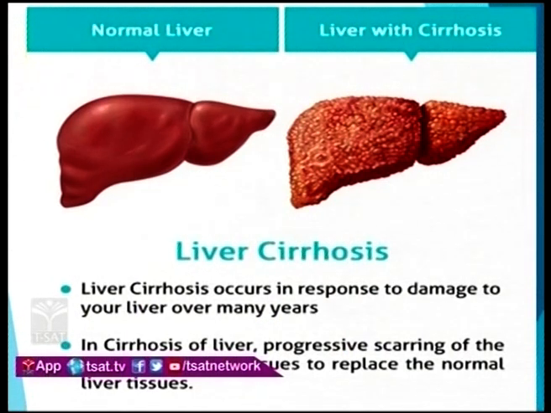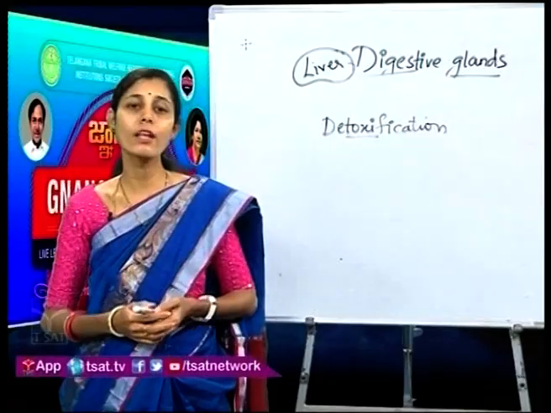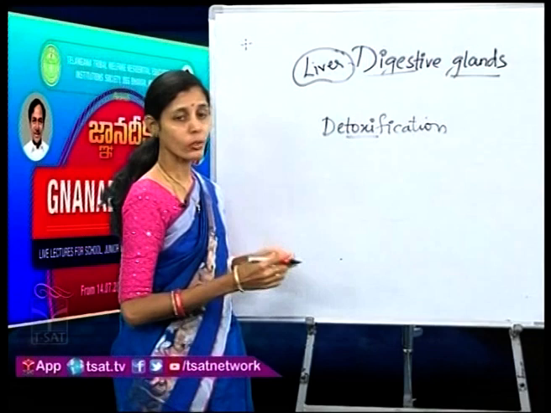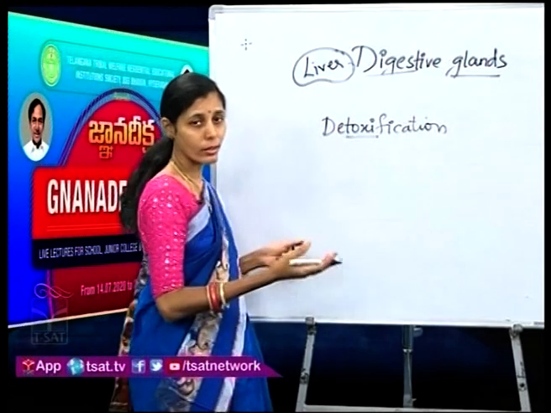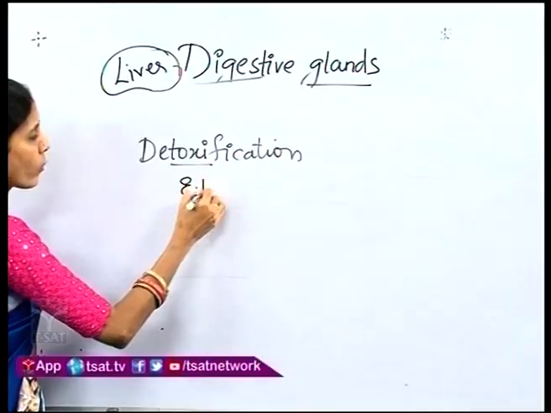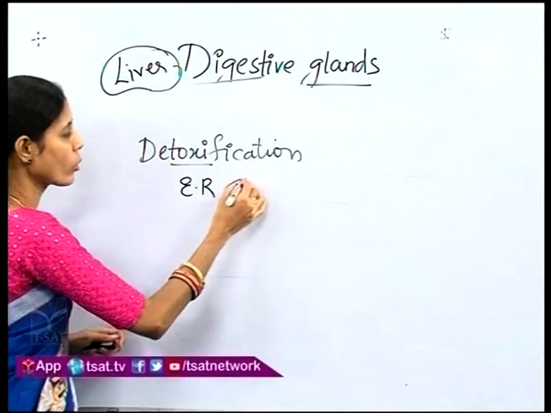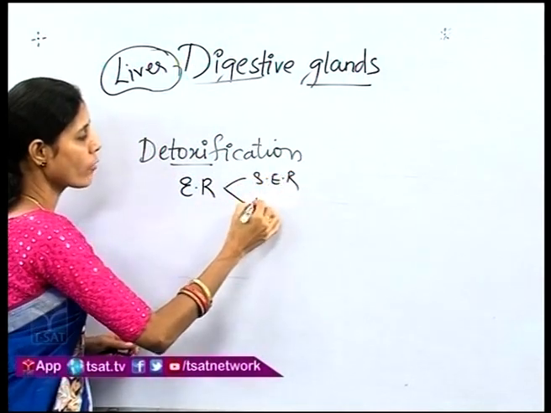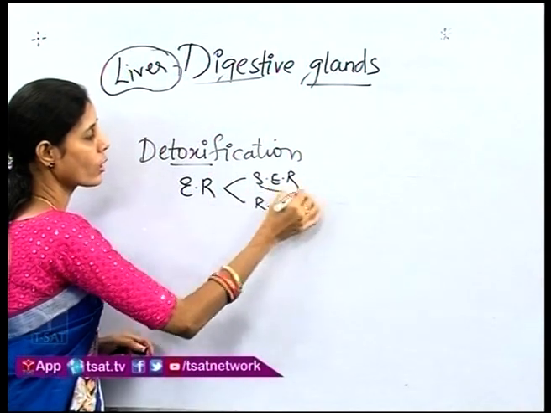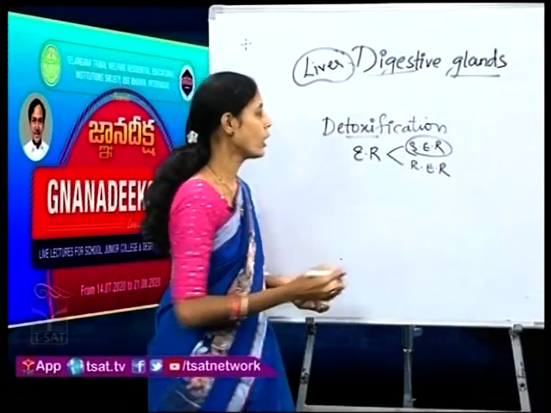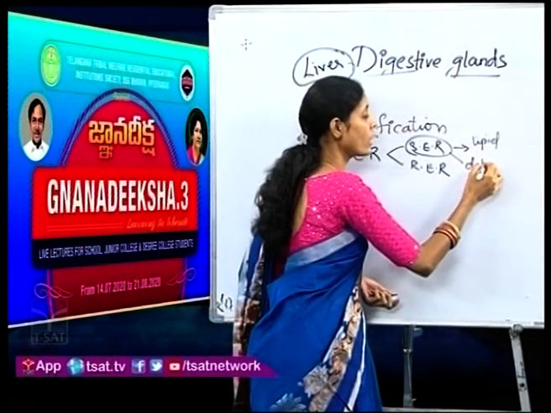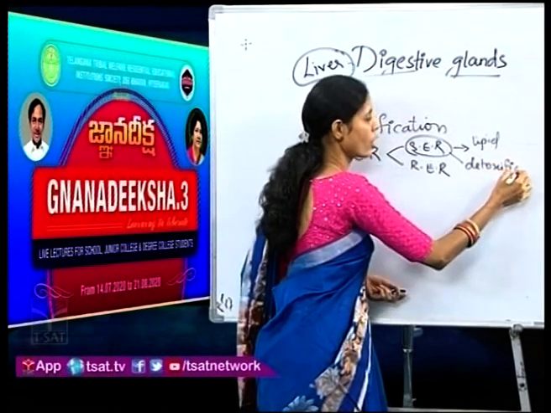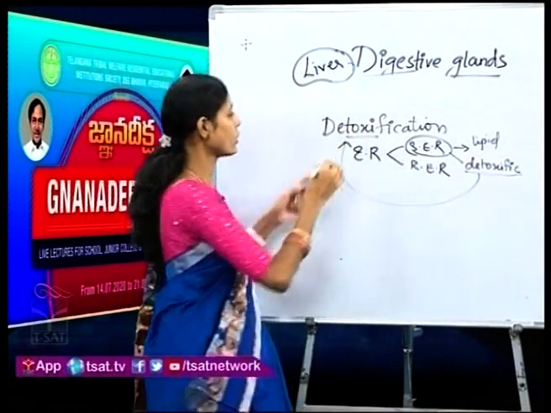So, why all this is happening is because of the detoxification process that is done by the liver. Especially, you remember the cell biology you have learned in school and also in your botany in the first year. You will be studying about endoplasmic reticulum. In that you have two types, the smooth endoplasmic reticulum and the rough endoplasmic reticulum. When you learn about the functions of the smooth endoplasmic reticulum, you say that it helps in lipid production and also helps in the process of detoxification, if you remember it, children. So, this detoxification is nothing but this process only.